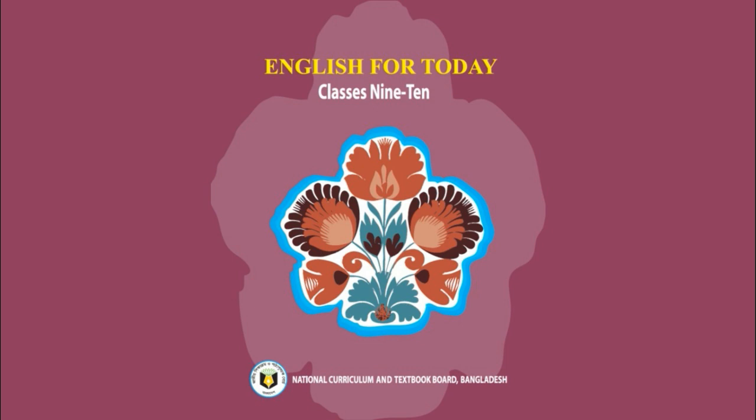Learners, take your English for Today textbook, go to Unit 6, Lesson 1 and open pages 74-75. My dear learners, now I'll read the text aloud for you. Listen to my reading and see how I read. You can read with me silently too. I read the text from page number 74 and 75.